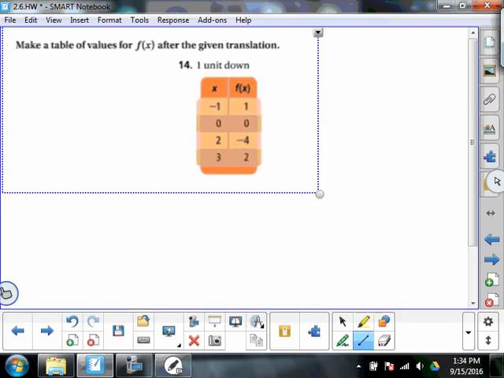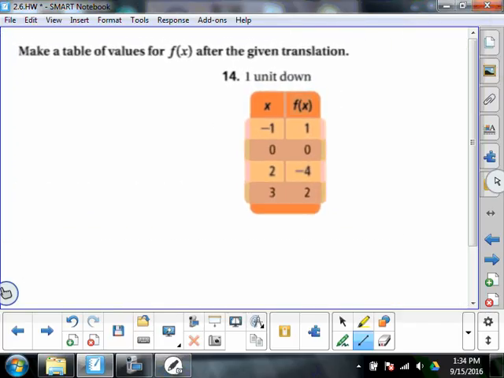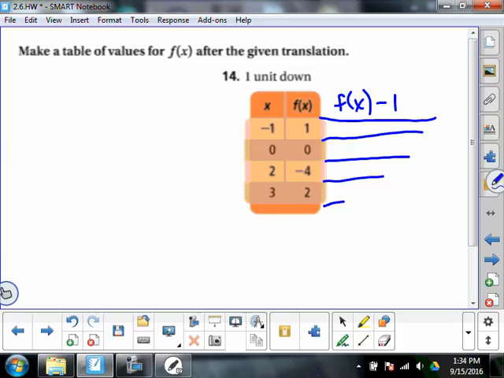Make a table of values after the translation, 1 unit down. So I guess all I got to do is have f of x minus 1 here. So all that's going to do is take my y values and just decrease them all by 1. So my y value was 1. What's 1 less than 1? 0. What's 1 less than 0? Negative 1. What's 1 less than negative 4? Negative 5. And 1 less than 2? 1. So that wasn't bad.